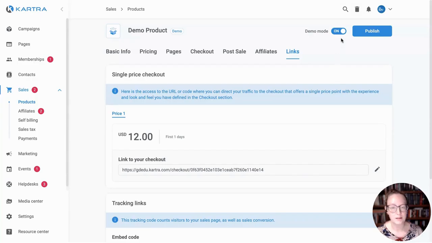So you can see these two buttons up here in the top right corner tell you what status the product is in. It's not going to accept payment, so it won't process actual purchases until it's turned on. So in demo mode, you can do some testing yourself, and I do recommend that you do that. But once you're ready to get going, you can click the publish button.